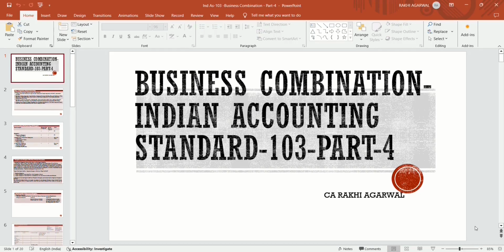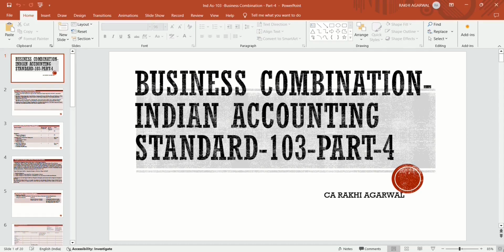Then we discussed the difference between AS 14 and Ind AS 103. AS 14 is limited in scope. It only discusses merger and amalgamation, but Ind AS 103 is very wide in scope. It discusses amalgamation, asset acquisition, and acquisition of businesses, including businesses that are separate legal entities. So AS 14 is limited in scope, but business combination is wider than AS 14.